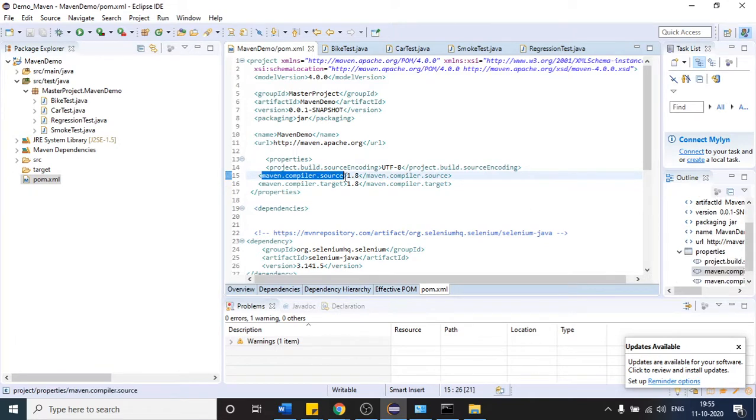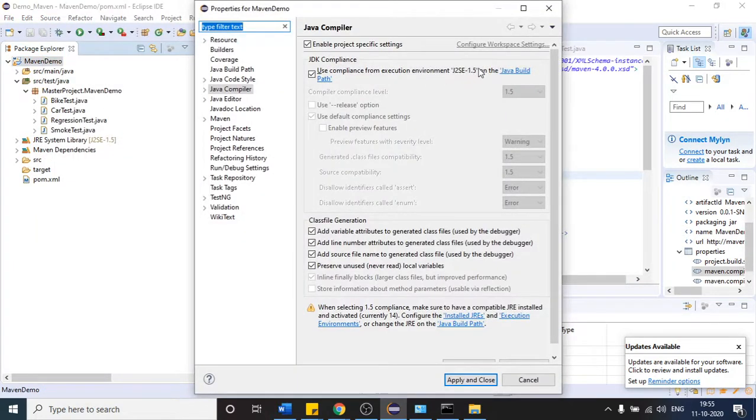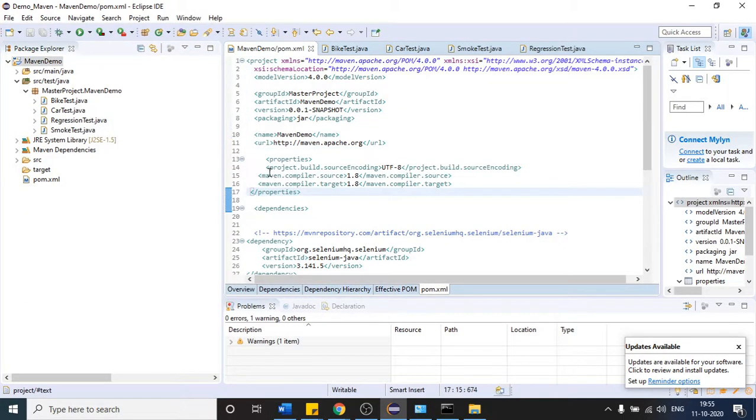What I was saying is that here I am providing source 1.8. So let us first understand what this source 1.8 is. Earlier it was using 1.5 by default, but as we provided it like this, the Maven compiler will understand that I want to use the 1.8 version.